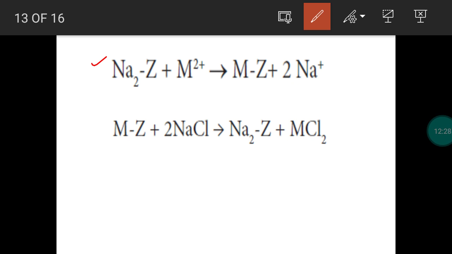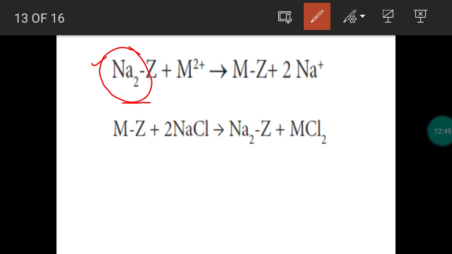The sodium ion is present in the pores. So in these pores only, exchange of ions will take place. So we simply write zeolite as Na2Z. In the pores of zeolite, Na plus ions are present.